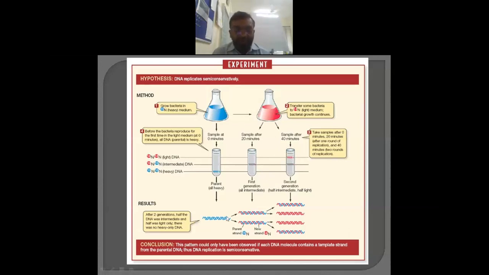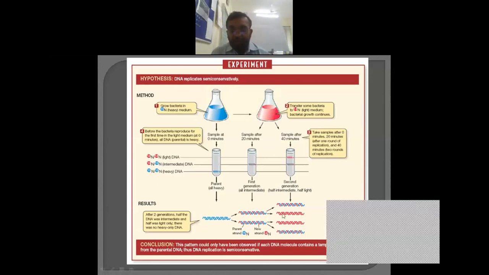And hence diagrammatically we represent why the heavy band is there, because this is the original thing, and when it doubles, it becomes intermediate. In this diagram, the blue one is the older one, and the red, which is taken from N14, is the newly synthesized one. Same with the other case: only half the information is conserved and the remaining, a complementary DNA, is newly synthesized. If the same logic is explained, then we'll find that this blue color will go here, and this red color will go here, and hence what happens?